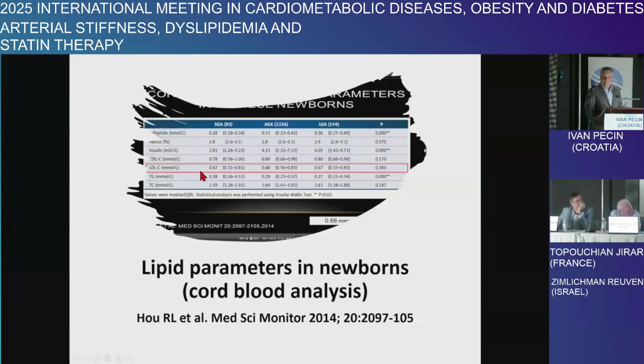And my last thought is that when we are born, the LDL cholesterol in our cord blood is about 0.6 to 1.0 millimoles per liter. So to be honest, we have to treat dyslipidemia, and we should go as early as possible and as low as possible.